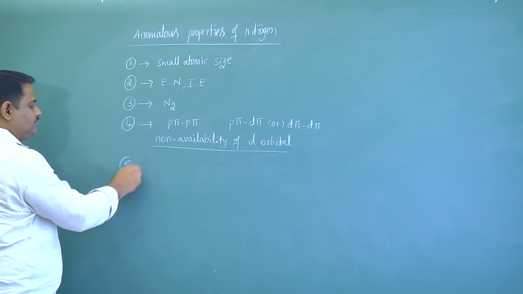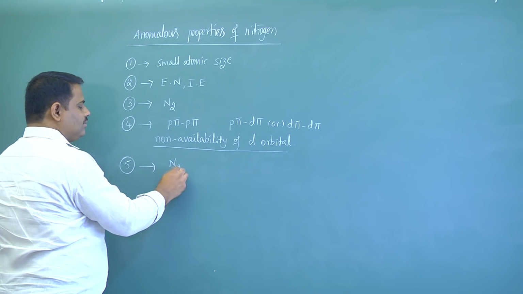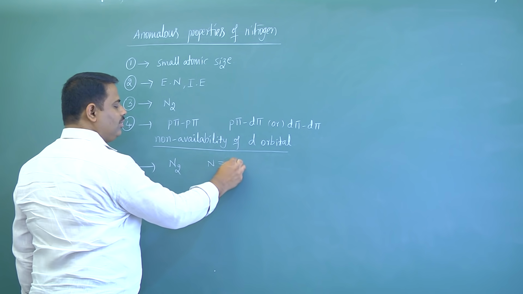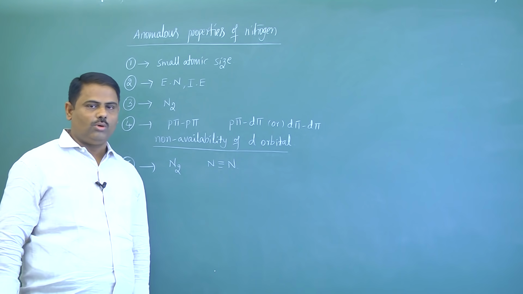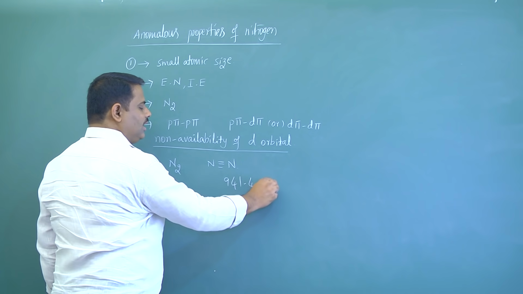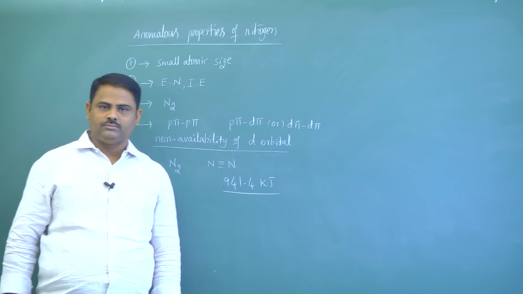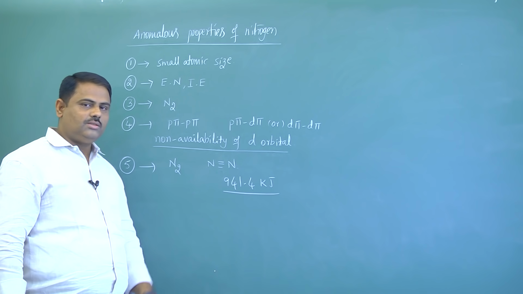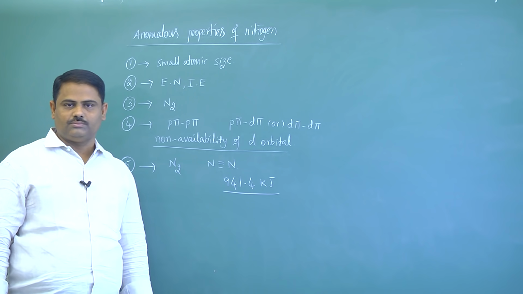Now next one, nitrogen gas is more stable because in nitrogen gas a triple bond is present. Bond dissociation energy of a triple bond is more. This is nearly 941.4 kilojoules. This is more than any other element. In the elemental state, nitrogen contains a triple bond, whereas other elements can form only single bonds.